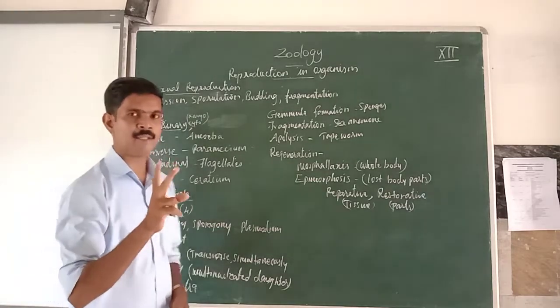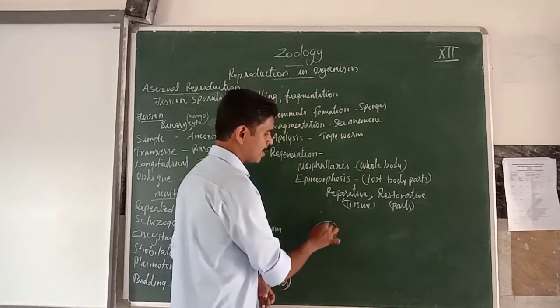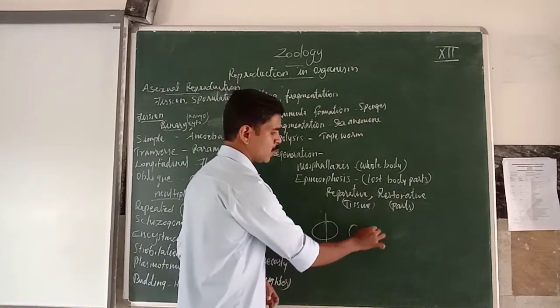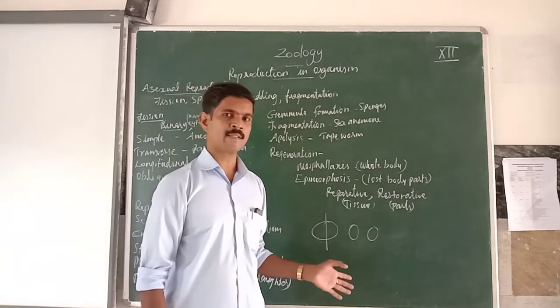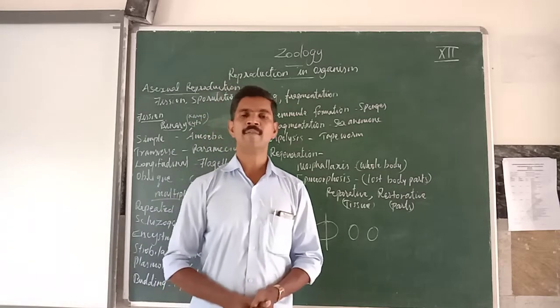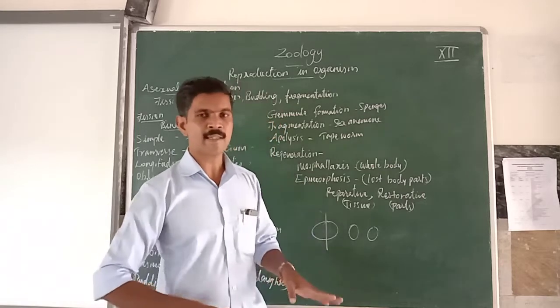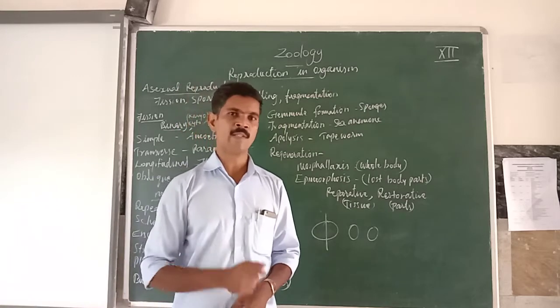Binary fission. Bi means two. The parent organism divides into two, and finally two daughter organisms are produced. This type of reproduction is called binary fission. Understand? Two important events take place in binary fission: one is karyokinesis and the second is cytokinesis.